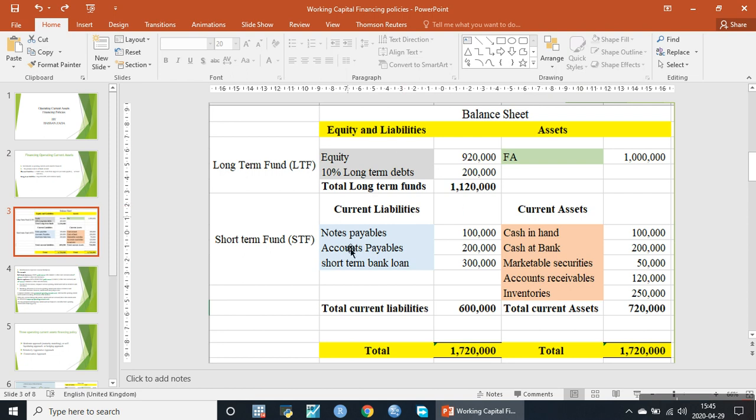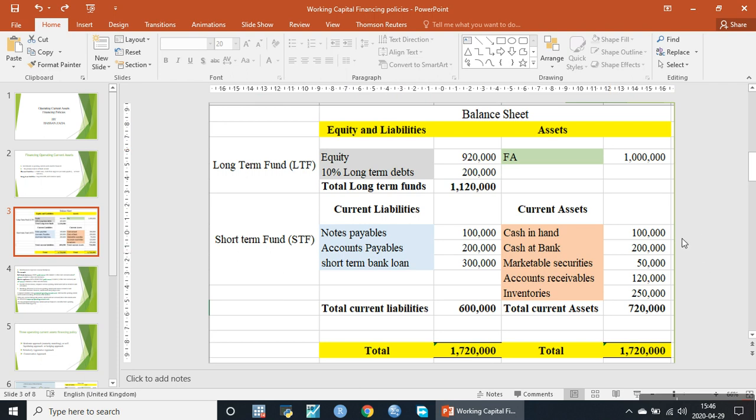If we look at this balance sheet, this side is the equity and liability side. This is the equity, this is the long-term debt, and by adding equity and long-term debt we get the total long-term funds. The current liabilities include notes payable, accounts payable, and short-term bank loans. When we sum them up, they are known as short-term funds.